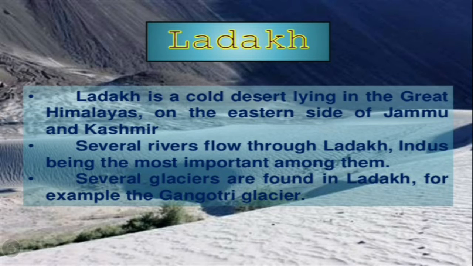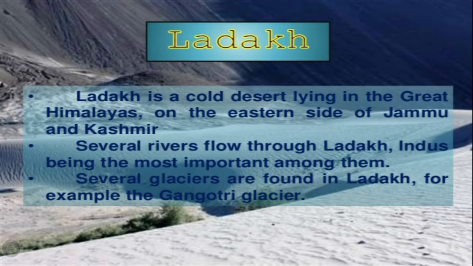First of all, children, I want to tell you Ladakh is made up of two words. La, which means mountain pass, and Dak, meaning country. Ladakh is a cold desert lying in the Great Himalayas on the eastern side of Jammu and Kashmir.